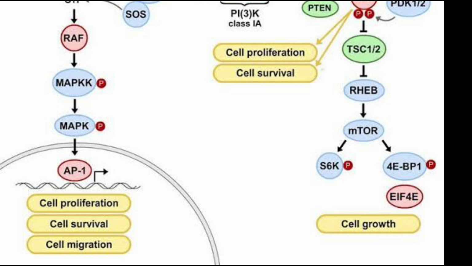The main conclusion is that both pathways are crucial for cell survival, proliferation and growth, and they are frequently dysregulated in cancer, making them therapeutic targets. RAS-MAP controls gene transcription by ERK and AP1, promoting proliferation and migration, whereas PI3K and AKT regulate survival and metabolism via mTOR, driving cell growth and anti-apoptotic signaling.